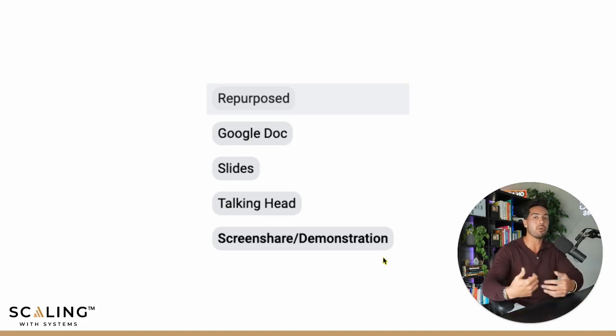And the second thing is how you're delivering that content in the first place. I've created over 1,000 YouTube videos, but tens of thousands of pieces of content across all my platforms. The first way is repurpose, which means that I did this style of content somewhere else. Let's say I spoke in a mastermind, or I spoke on a podcast, something like that.